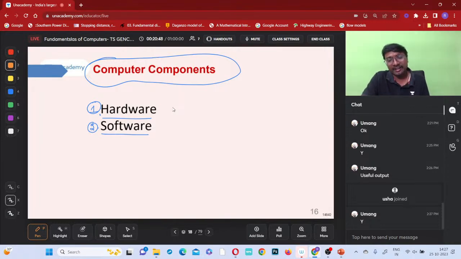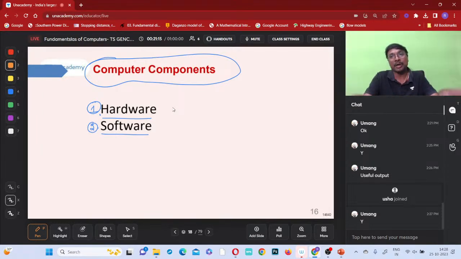What is the purpose of hardware? Hardware's purpose is to accommodate the software, and also it will provide the necessary accessories corresponding to the input and output things, right?